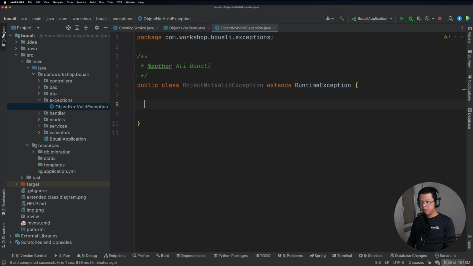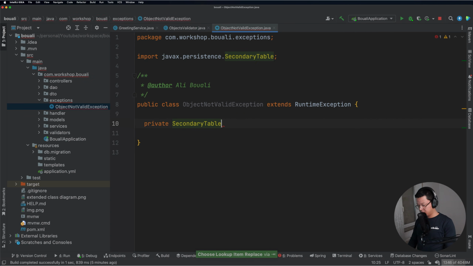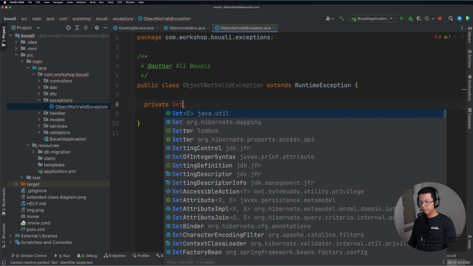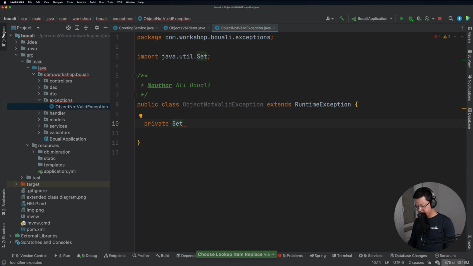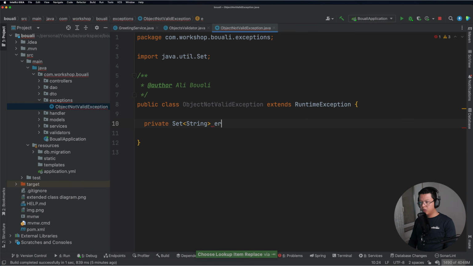And within this exception, I just want one thing for now, which is a private set of string which will hold my error messages.